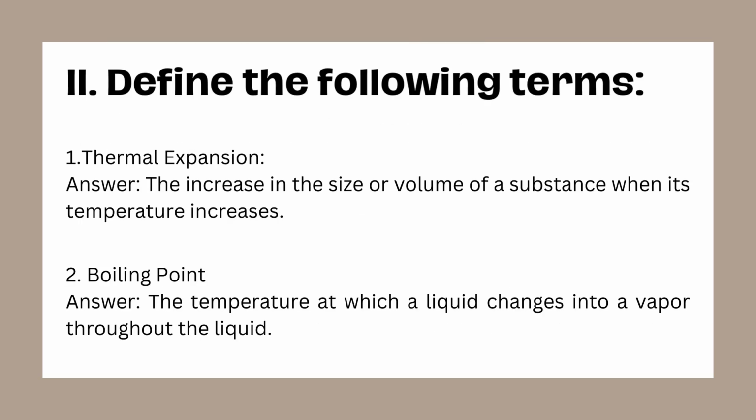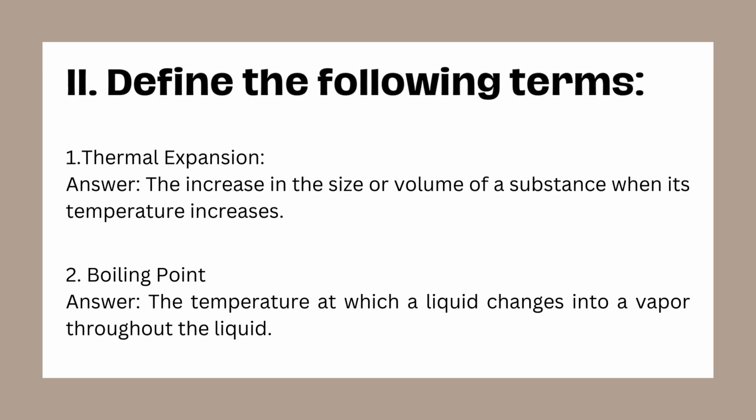Next question. Let's define some key terms. 1. Thermal expansion. Answer. Thermal expansion is the increase in the size or volume of a substance when its temperature increases. Explanation. Thermal expansion occurs because heat increases the kinetic energy of particles, causing them to move apart, resulting in expansion. 2. Boiling point. Answer. The boiling point is the temperature at which a liquid changes into vapor throughout the entire liquid.